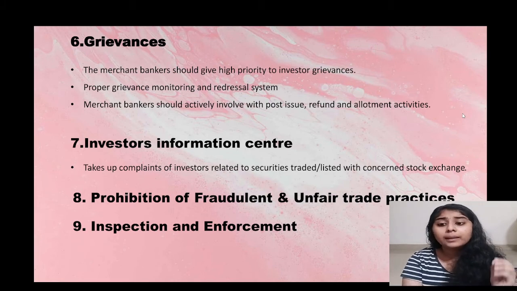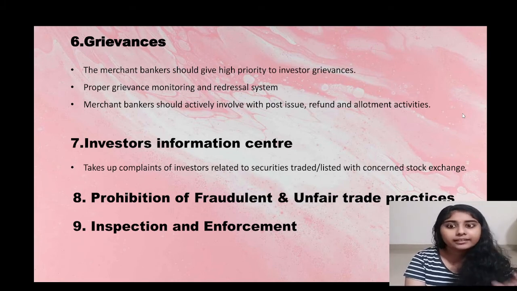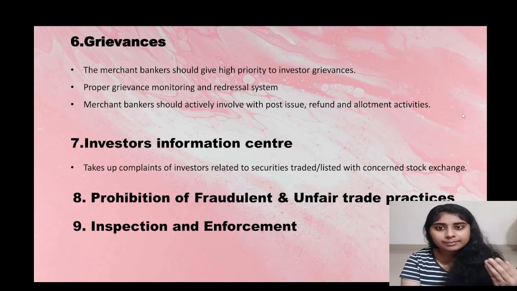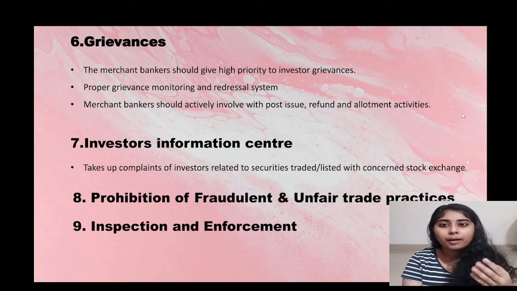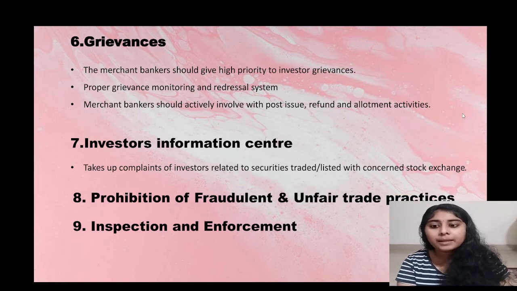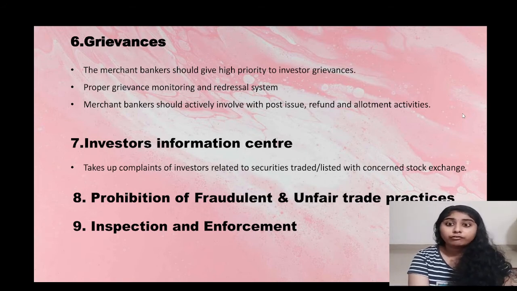Then proper grievance monitoring and redressal systems should be maintained. So these are some of the steps taken by SEBI to cope up with the grievances that occur in the case of investors.